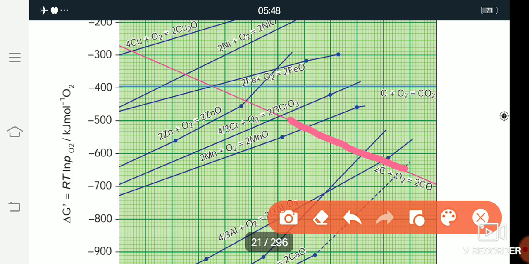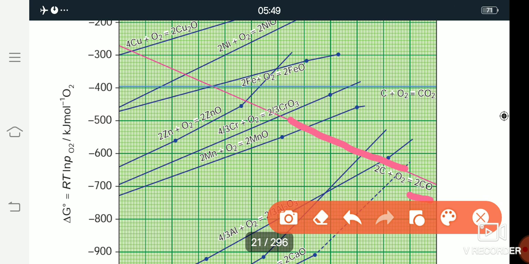The number of moles of carbon monoxide means the number of moles of product. So 2CO, where 2 is the number of moles: 2 moles of carbon monoxide gas. In this reaction, carbon is solid and oxygen is gas, giving carbon monoxide gas as the product. So 2 moles of carbon monoxide, and the delta S value is positive.